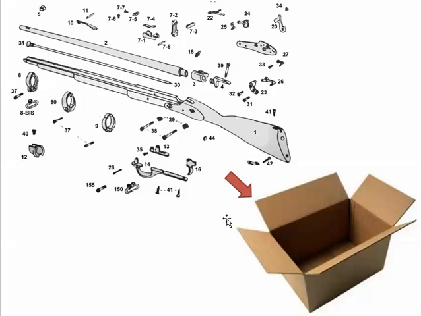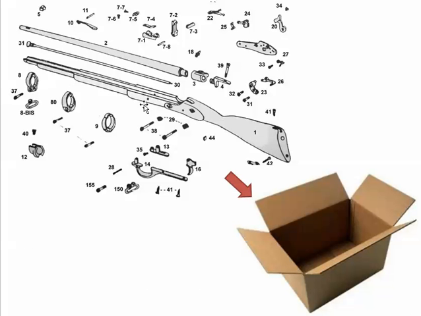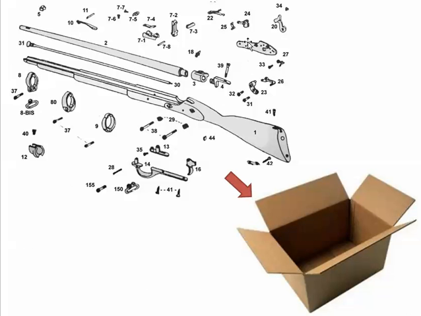And they were in awe because usually a musket before this time of interchangeable parts was made special. Each one was special. Each musket was different, made by an artisan who knew what he was doing, a gunsmith who knew how to create these things and put them together. Now here's Eli Whitney standardizing each part, making each item on this musket the same regardless of which musket it is.